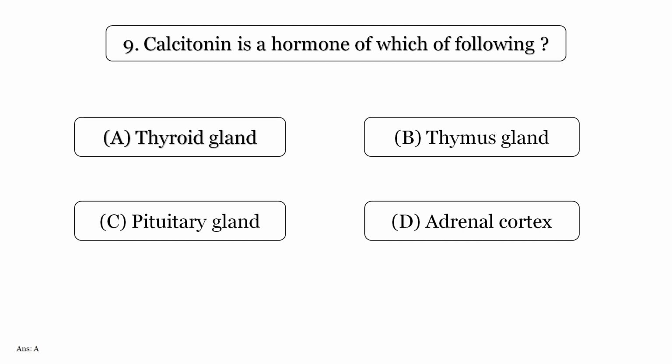Calcitonin is a hormone of which of the following? Option A, thyroid gland. Option B, thymus gland. Option C, pituitary gland. Option D, adrenal cortex. Answer is option A, thyroid gland.